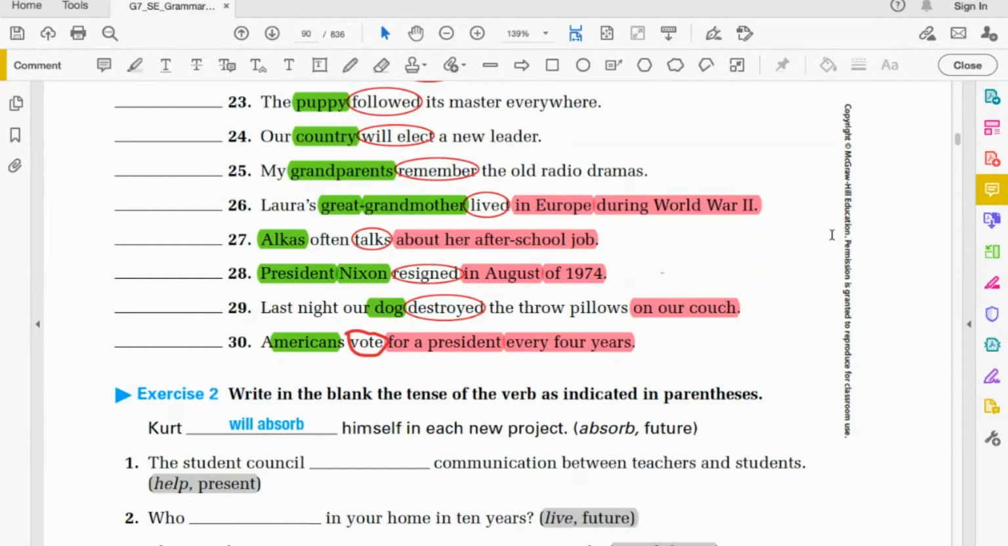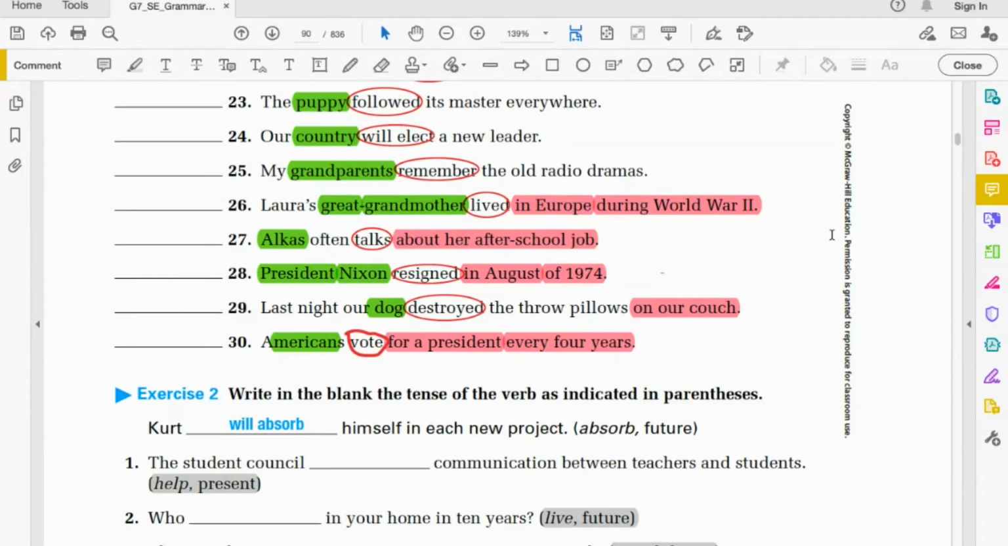28. President Nixon resigned. Ed, past. In August of 1974. Dog destroyed. Ed, past. Prepositional phrase: on our couch. 30. Americans vote for president every 4 years. Present.